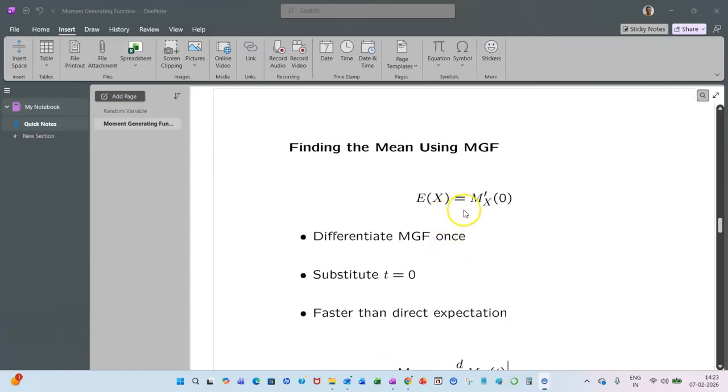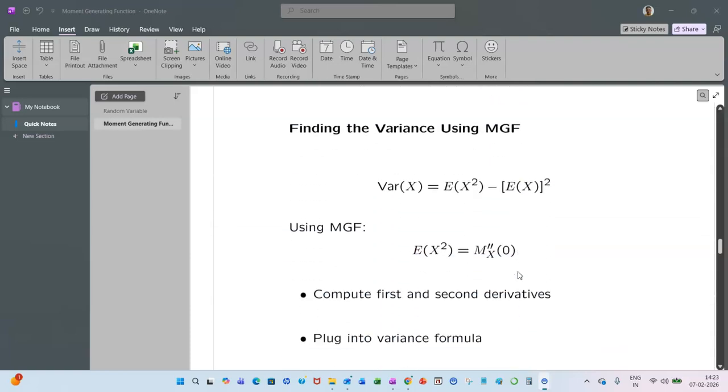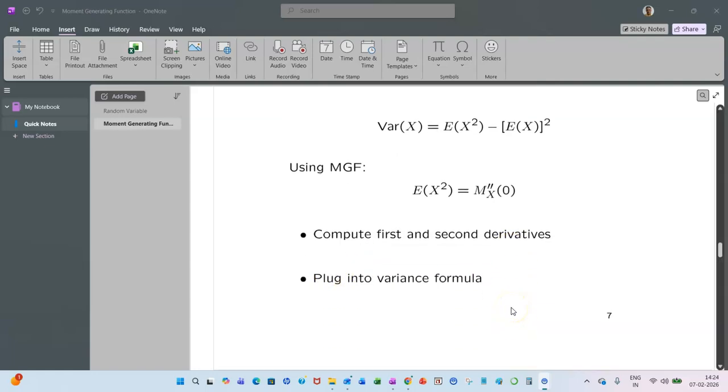Finding the mean: E[X] equals the first derivative of the moment generating function evaluated at 0. Differentiate the MGF once, substitute t equal to 0, which is faster than direct expectation. So the mean is d/dt of M_X(t) evaluated at t equal to 0. Finding the variance, we need the variance formula. Variance of a random variable X equals E[X square] minus (E[X]) whole square. Both can be calculated from the moment generating function. E[X square] is the second derivative of the moment generating function evaluated at t equal to 0. Compute the first and second derivatives and plug into the variance formula to get the variance of X.